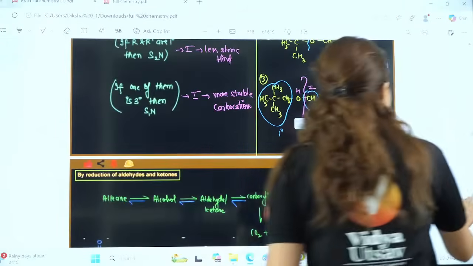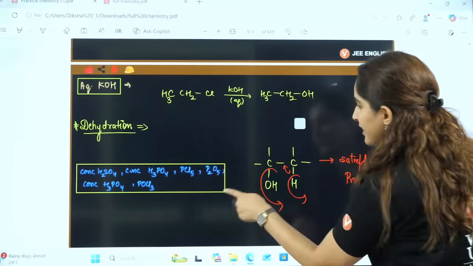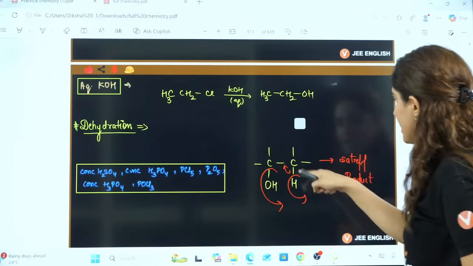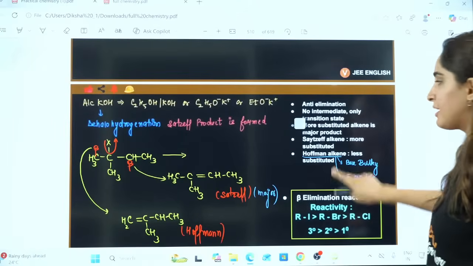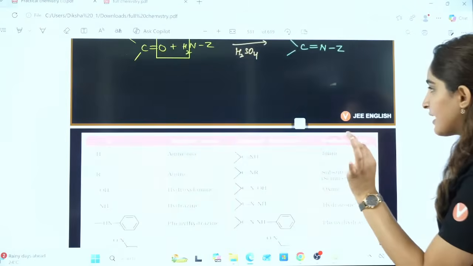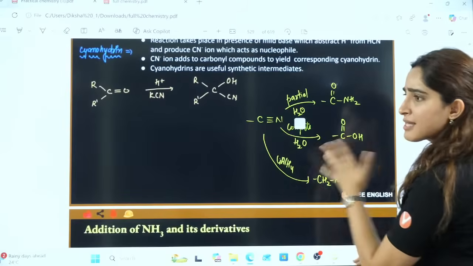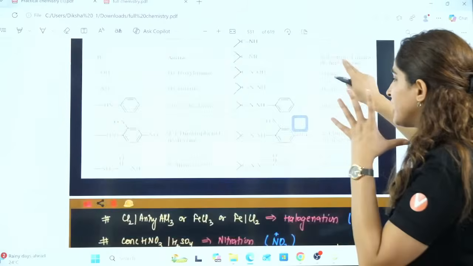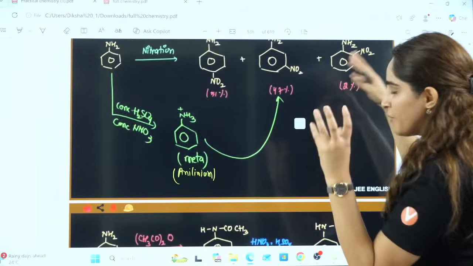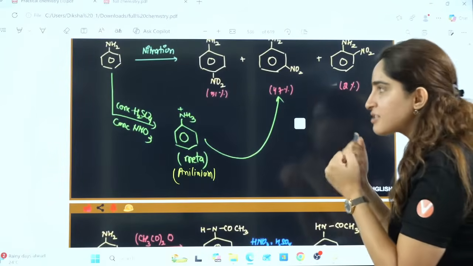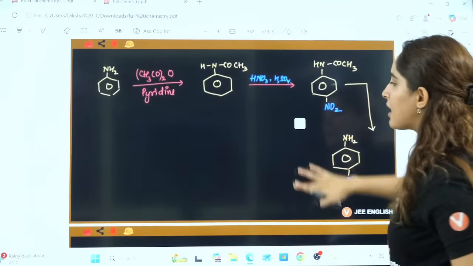But naming reactions, the way I have done it for you, if you see this here, like this is dehydration, all the reagents I have written here. With examples I have given you, all the important points are also written here. So every single thing that you need has been written here, right? I have done a lot of hard work to collect all these notes for you. From nitration of amines they ask, anilines they ask you the question.